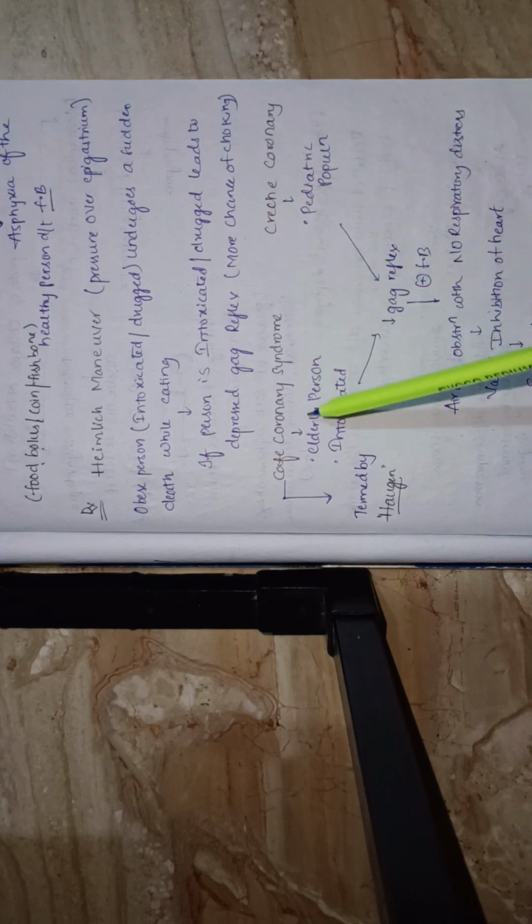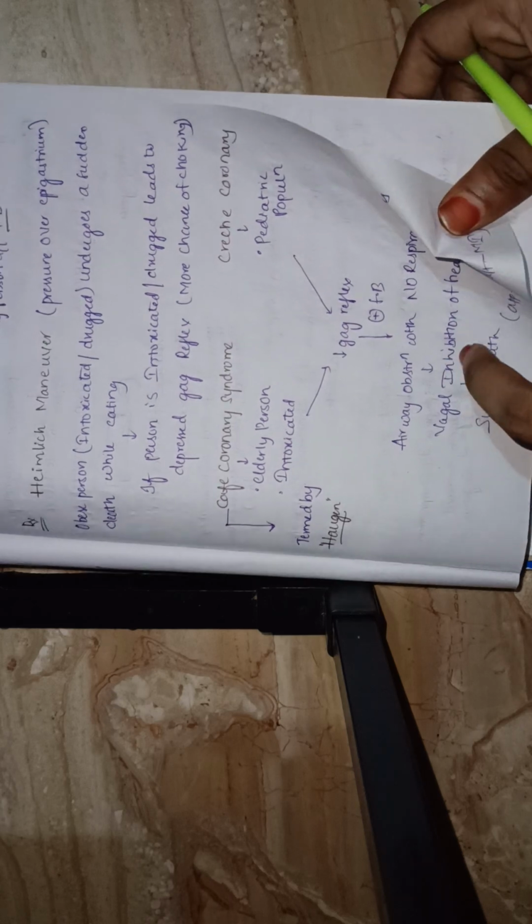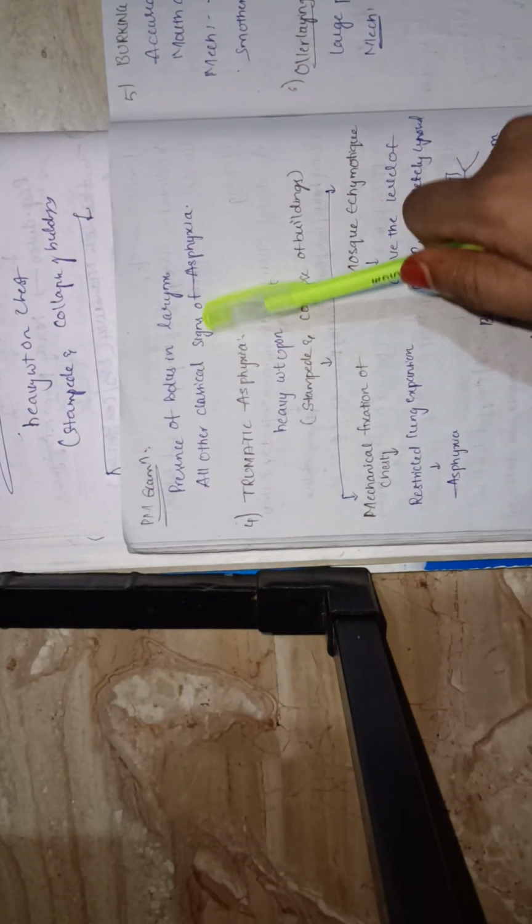Cafe coronary syndrome occurs in elderly persons, intoxicated persons and the pediatric population. In these people the gag reflex is decreased and a foreign body is present. Because of the respiratory obstruction, vagal nerve stimulation will occur, and vagal inhibition leads to sudden death. We may think the apparent cause of death is myocardial infarction. This is choking.